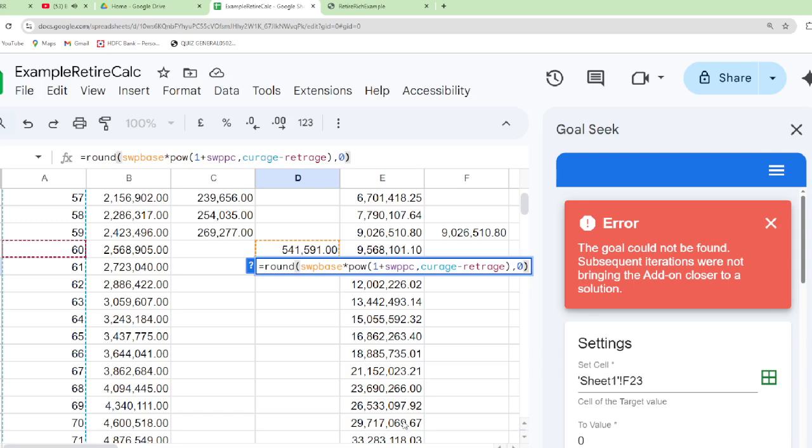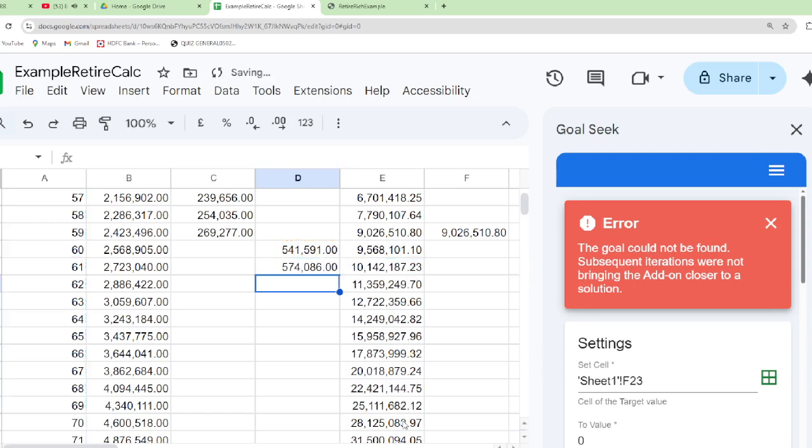We are rounding off to the nearest rupee. Systematic withdrawal amounts are rounded to the nearest rupee.